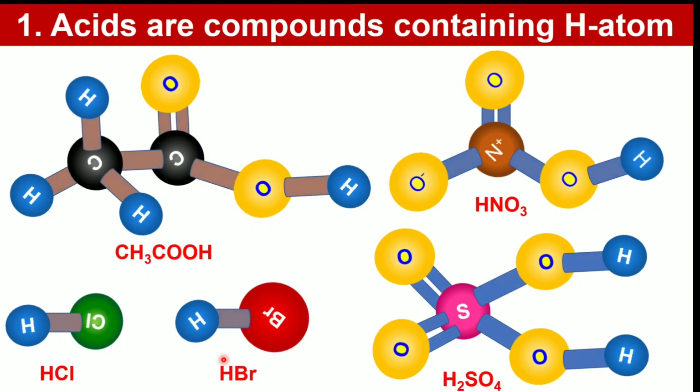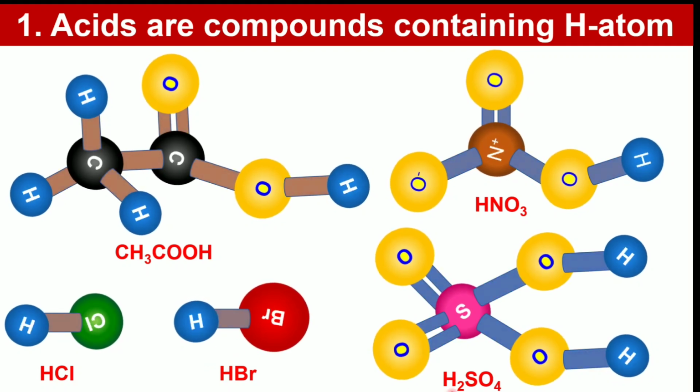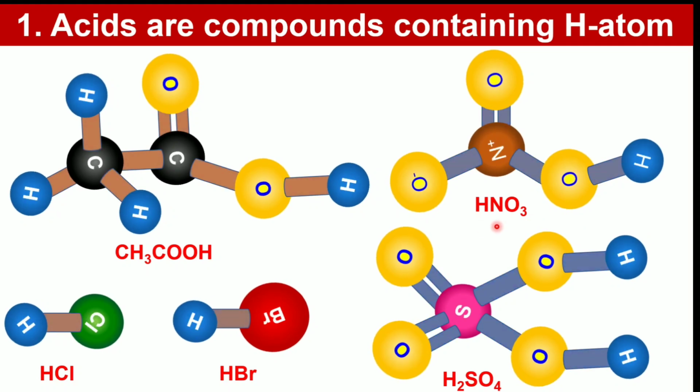Similarly, hydrobromic acid HBr has only one replaceable H atom, so it is a monobasic acid. Sulfuric acid has two replaceable H atoms, so it is a dibasic acid. In the case of nitric acid, it has only one replaceable H atom, so it is a monobasic acid.